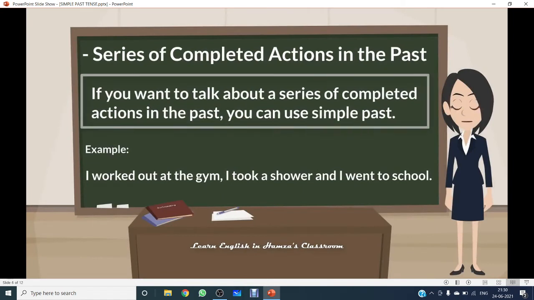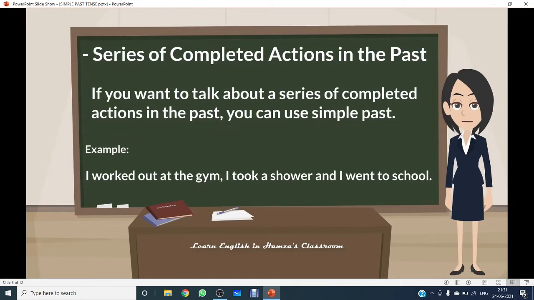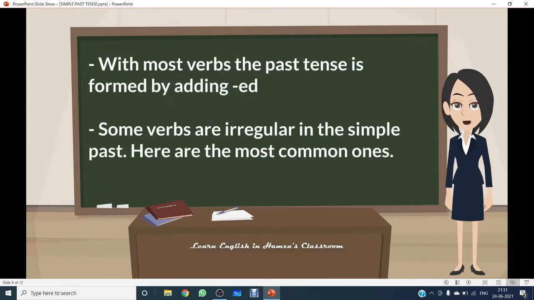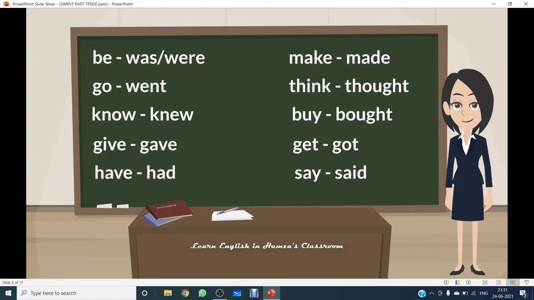A series of completed actions in the past. If you want to talk about a series of completed actions, we use simple past. I walked out at the gym, I took a shower, and I went to school. With most verbs, the past tense is formed by adding ed. But some verbs are irregular in the simple past. Here are the common ones. Just the common ones for you all here.